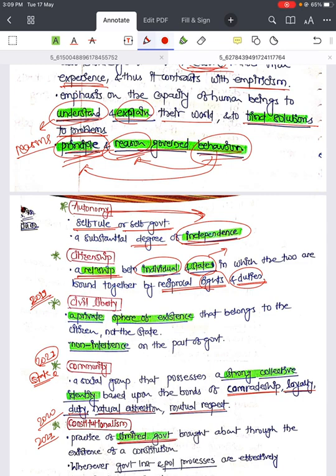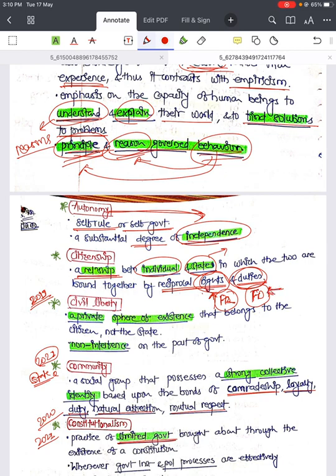So whenever you talk about nationals or a nation, this particular person or some human being, it has nothing to do with duties. But whenever you talk about citizenship, you will have some rights as well as some duties. Rights means fundamental rights and duties means fundamental duties. You can think of our constitution. If you are talking about a citizen of India, you will have some fundamental rights, and at the same time you will have some fundamental duties. But someone who is not an Indian citizen, if he is in India, he can have fundamental rights, but he will not be obliged to follow fundamental duties. Simply, he is not a citizen.